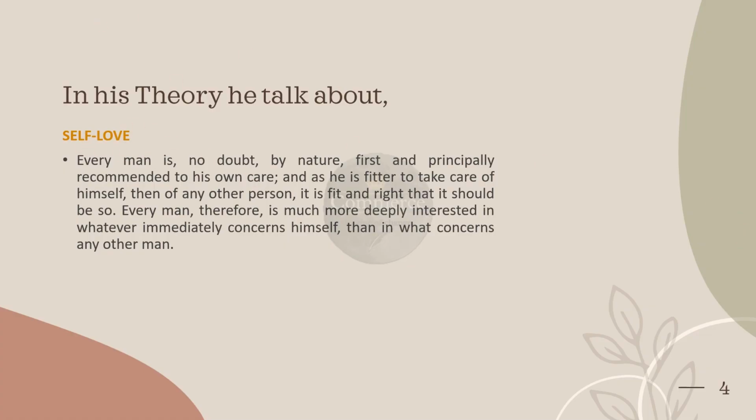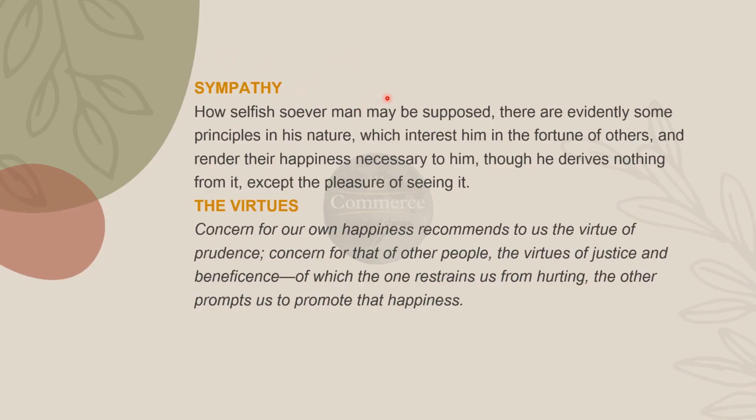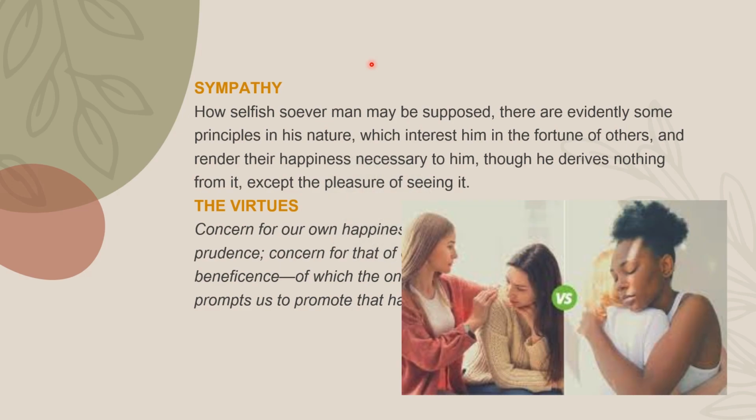Next one is sympathy. What do we mean by sympathy? Sympathy and self-love come hand in hand because we are human beings and we live with our family, friends and society. We can't be selfish all the time. We can't think about ourselves only. We have to think about others also. It is in human nature that in the fortune of others we feel pleasure or happiness. It is not that we always think about what we will get, but sometimes we think about our family members and friends.